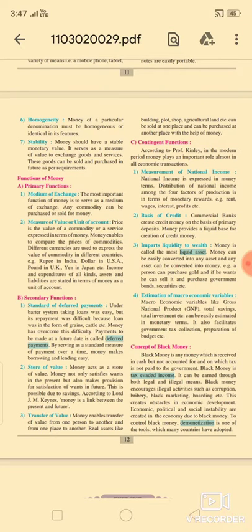According to Professor Kinley, in the modern period, money plays an important role in almost all economic transactions. Without money, we cannot complete or even start the process of economic transactions.